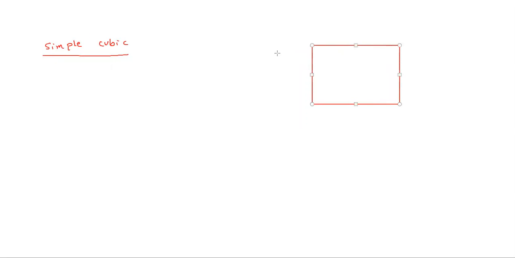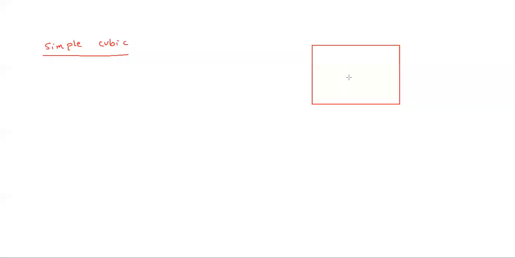First is simple cubic. Listen students, here I will tell you the one concept on simple cubic, and similarly we will proceed to body centered cubic and face centered cubic.